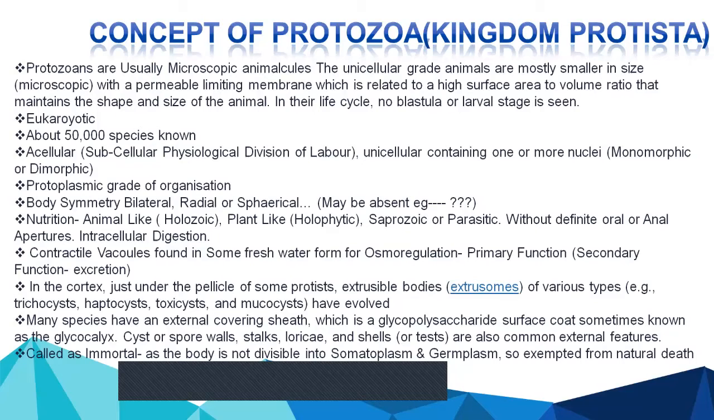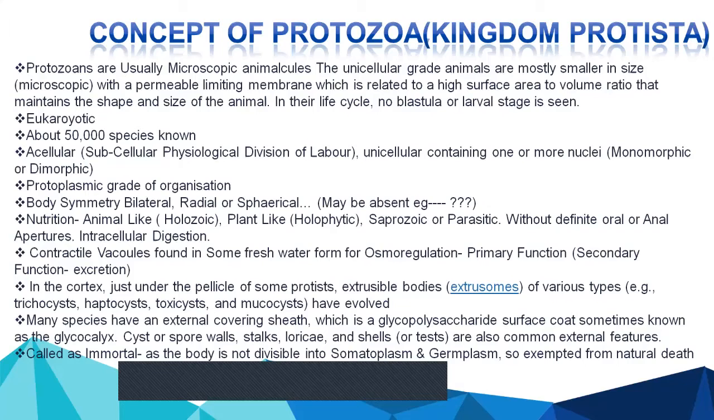Body symmetry. See, it has all types of symmetry: bilateral, radial, or spherical. And then symmetry may be absent. If you remember any protozoan which does not have a specific shape, the symmetry is absent because the shape is absent. Example is amoeba. Amoeba does not have a specific shape. That's why symmetry is absent in amoeba.